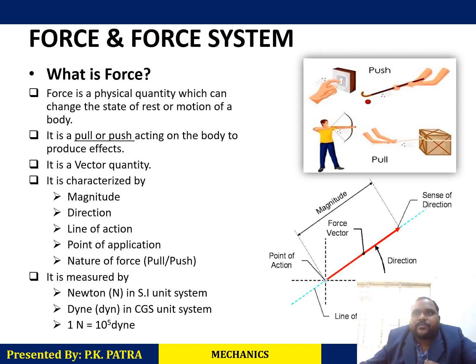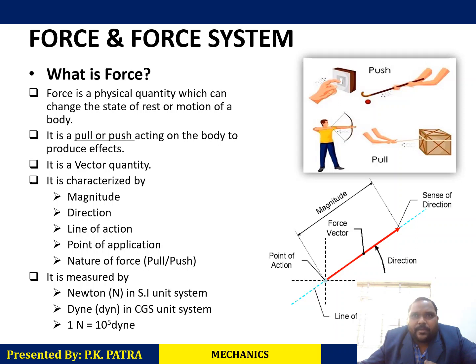What is a vector? You have learned about vectors in physics. Vector quantities are quantities like force, velocity, displacement. These are the vector quantities, and these quantities have both magnitude and direction. Vector quantities have both magnitude and direction. What is the magnitude and what is the direction? And what is a vector quantity?